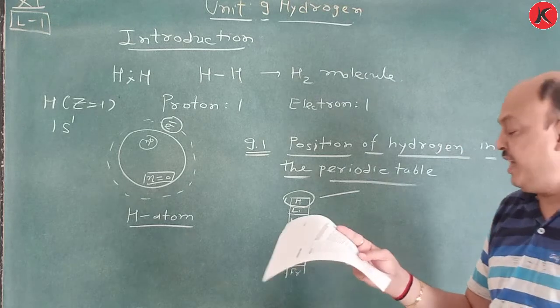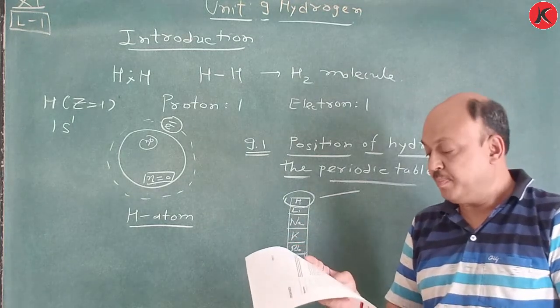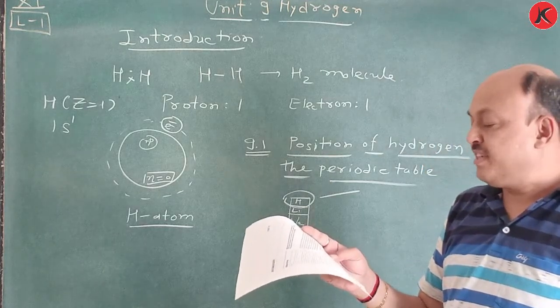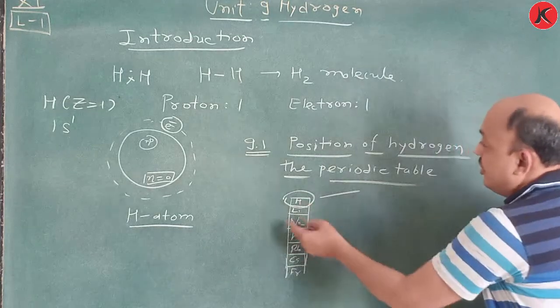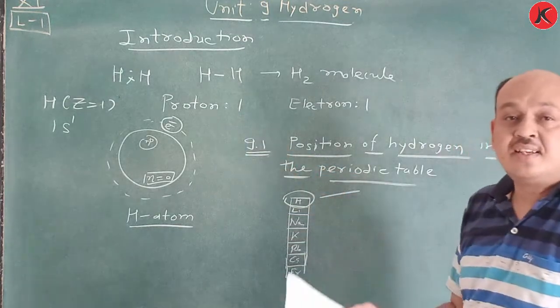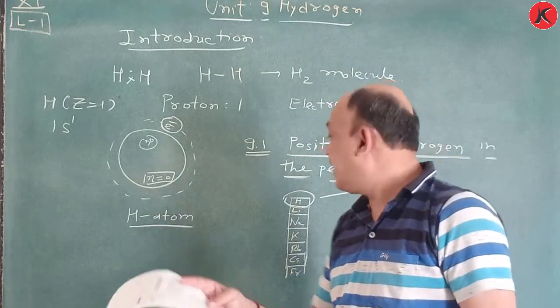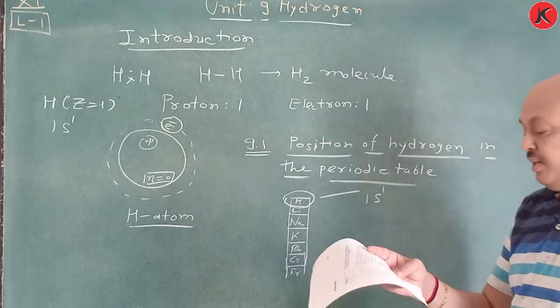However, its placement in the periodic table has been a subject of discussion in the past. As you know by now, the elements in the periodic table are arranged according to their electronic configuration. So the electronic configuration we already discussed. Hydrogen, Z equal to what? 1s1. So this hydrogen has the electronic configuration, once again we write, 1s1.